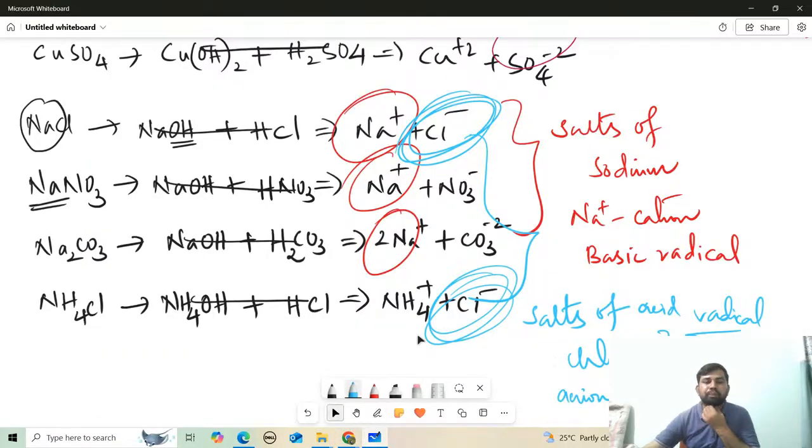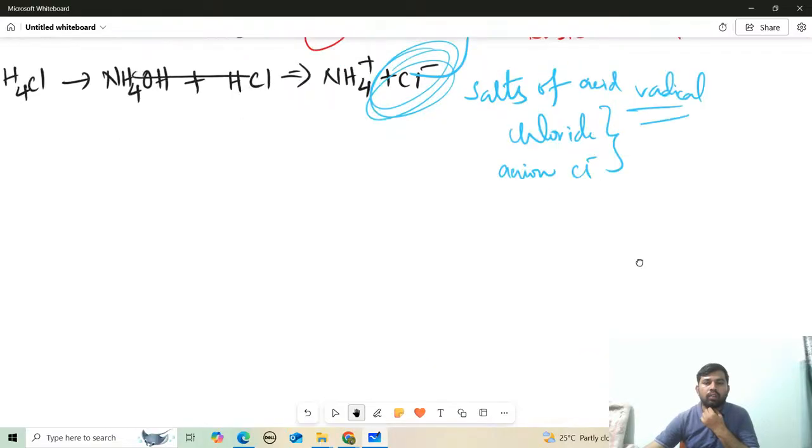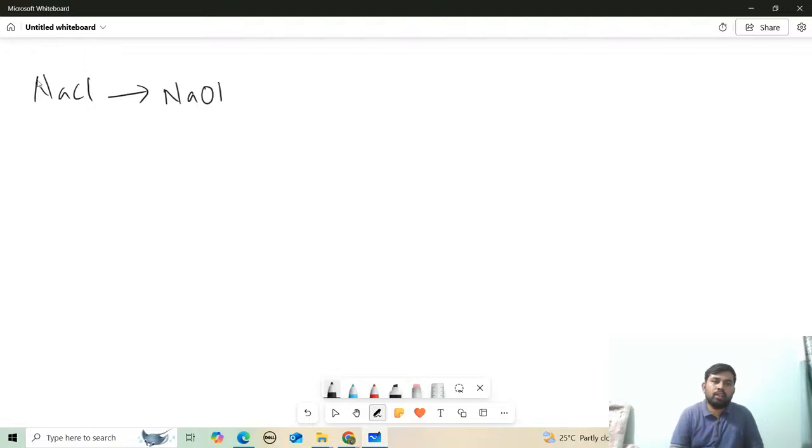First one is sodium chloride. Sodium chloride is made up of what kind of acid and base? For the metallic part, you add OH. The metallic part is Na, so I'm adding OH. The non-metallic part is Cl, so I'm adding H, which becomes HCl. So this is a base and this is an acid.